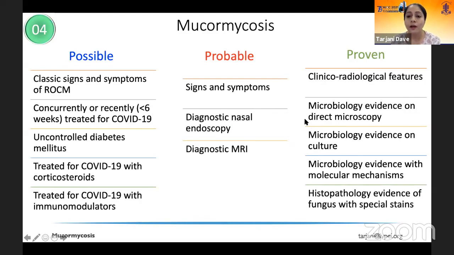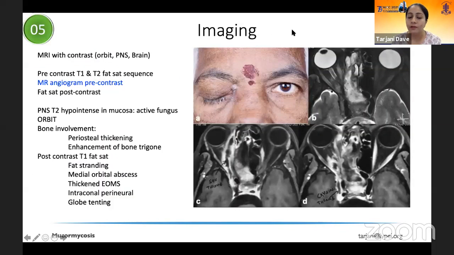And when you have tissue diagnosis, either with the help of microbiology or histopathology, you call it as proven mucormycosis. Now, imaging actually forms the cornerstone of management in patients with mucormycosis. And this is a fungus which shows angioinvasion.